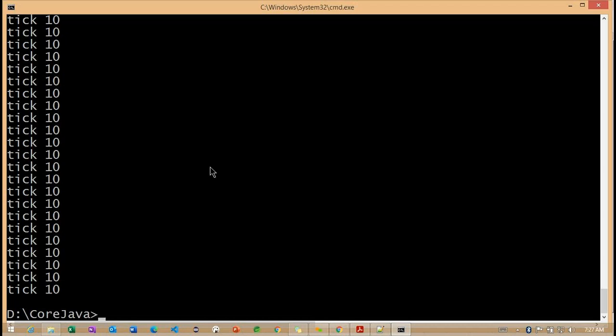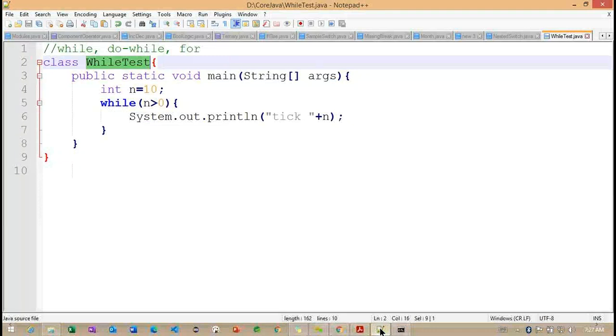I want to stop it in certain cases. So how can we define that? For example, I want to stop this loop after 10 iterations. Is there any way to stop this loop here? Could you please think and let me know? Because we already discussed the basic arithmetic and logical operators. With the help of arithmetic and logical operators, is there any way to stop this loop here?